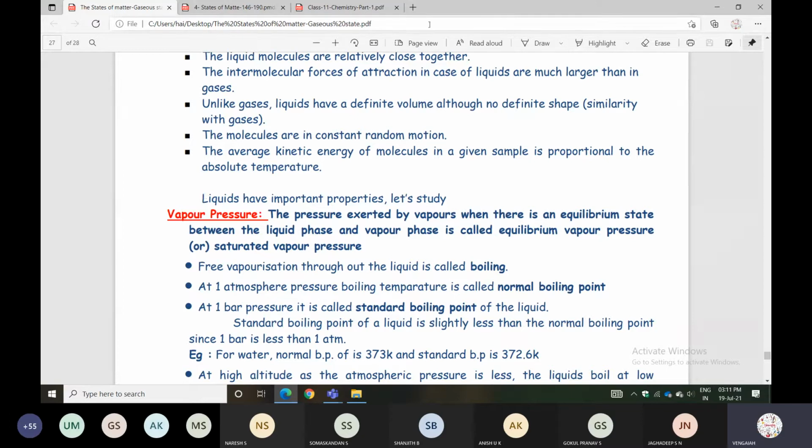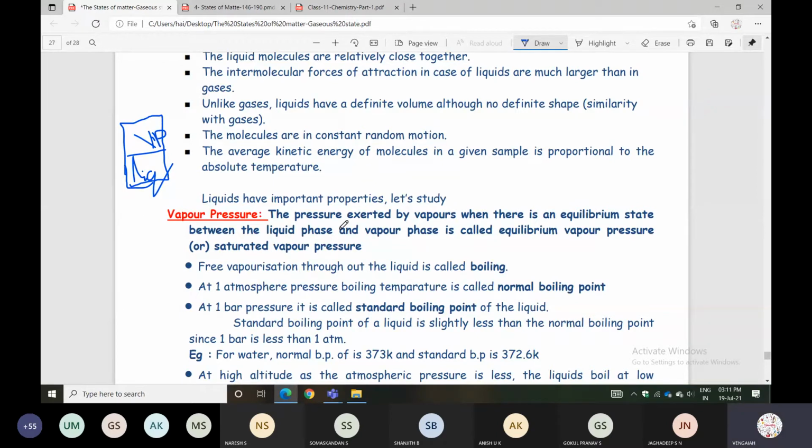For understanding, I will draw one diagram. Listen carefully. For understanding this topic, I will give a clear picture. Take one closed container, and in this container take liquid. Down we have liquid, and up we have vapors.